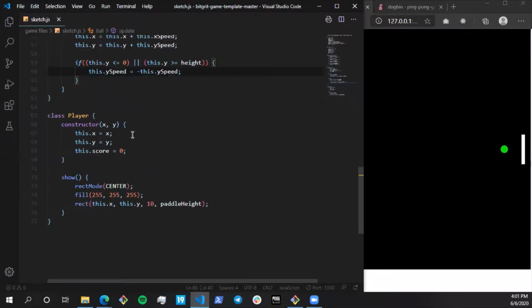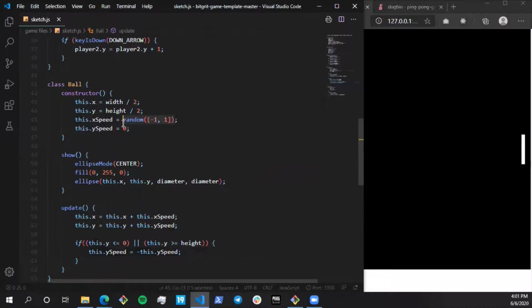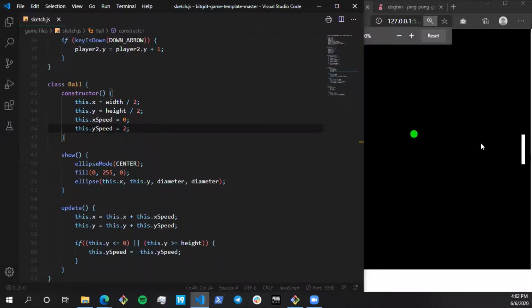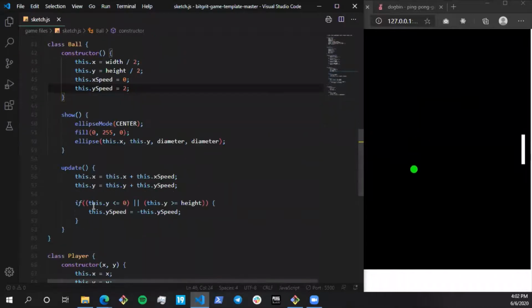Okay. So just for testing this, what I'll do is don't make this change. I'm going to do it like that. So you guys can see it is bouncing. All right. But if you observe really closely, the ball is leaving the screen and then bouncing, which doesn't really make sense. Like at least half of the ball is going outside. And why is that happening is because we didn't add that additional condition.